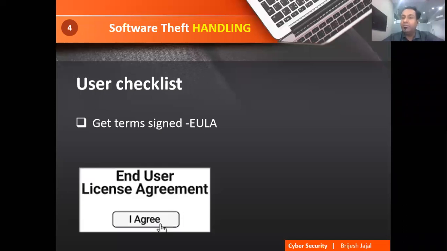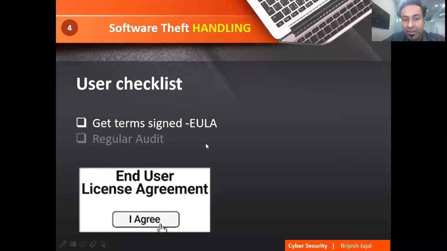But remember, when you click on I agree, there is an end user license agreement. A text is written which mentions that you cannot share this software with your friends. You cannot sell this software. If you do it, you are liable to go to jail. So that's why these things are there. You have to take care of it.